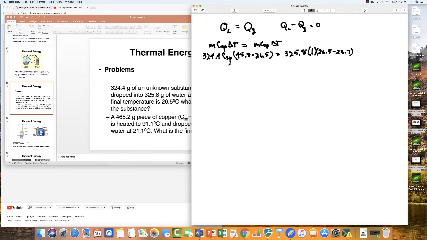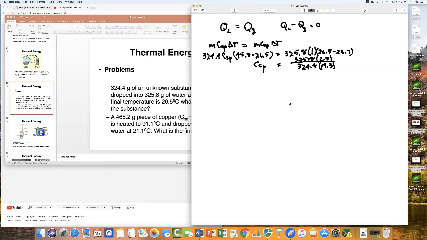Now if we rearrange this, the specific heat is going to equal 325.8 times, and we subtract this, that's going to be 2.8, divided by 324.4 times, and the subtraction here is going to be 19.3. Now, just because I don't have a calculator, I'm going to assume that these two numbers are about the same.